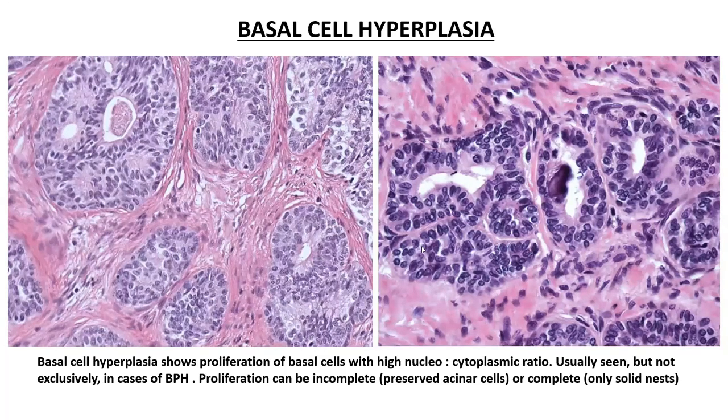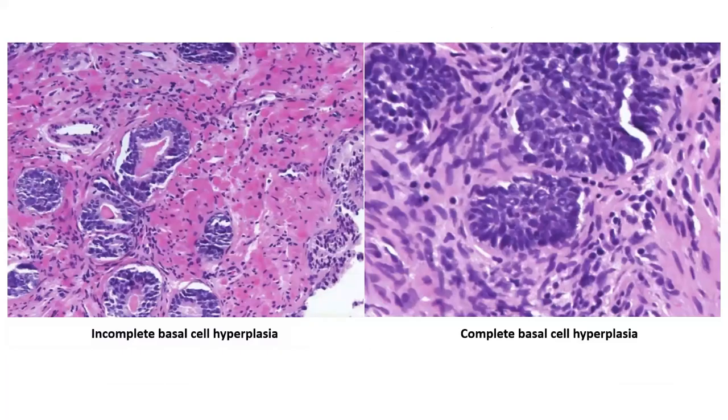And this is because in the conventional hyperplasias, you have a hyperplastic element which mostly involves the acinar epithelial cells, whereas in this hyperplastic process, you have a proliferation of the basal epithelial cells. And of course, you know that IHC will be very helpful, because if you use markers like P63 or HMWK, these basal cells will just light up. There are two types of basal cell hyperplasia.